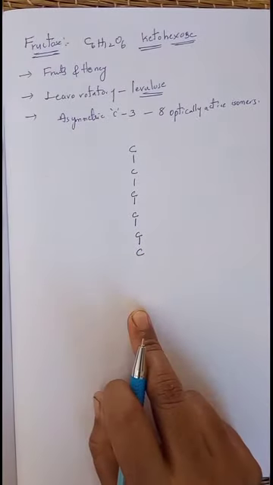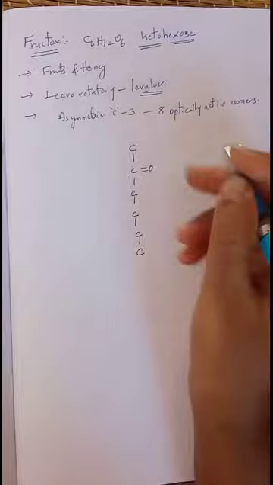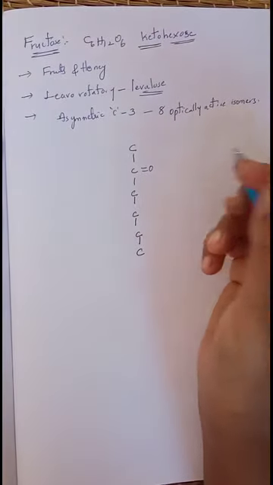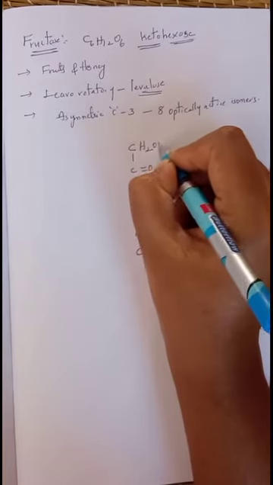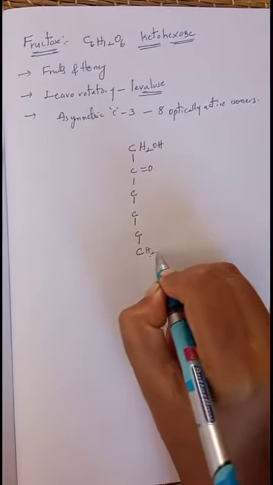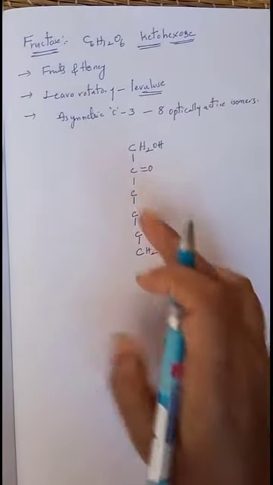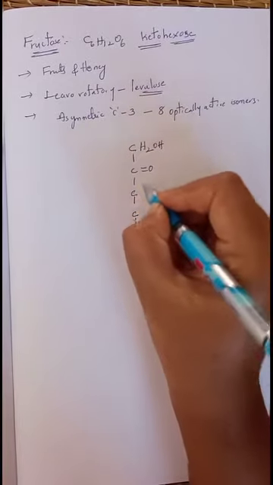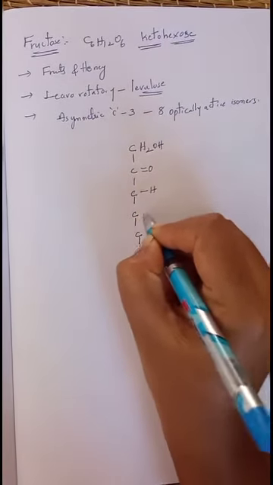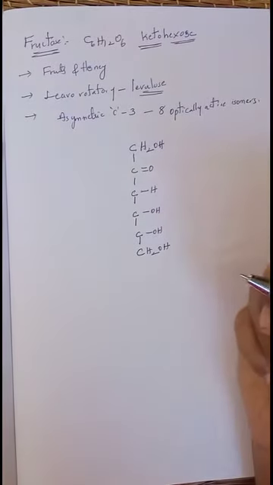Now I have represented 6 carbons. The ketonic functional group we have to represent at the second carbon. The first and 6th carbons are always primary hydroxyl groups, as it is a polyhydroxy compound. On the third carbon hydrogen is present on the right side, fourth carbon OH, fifth carbon OH.